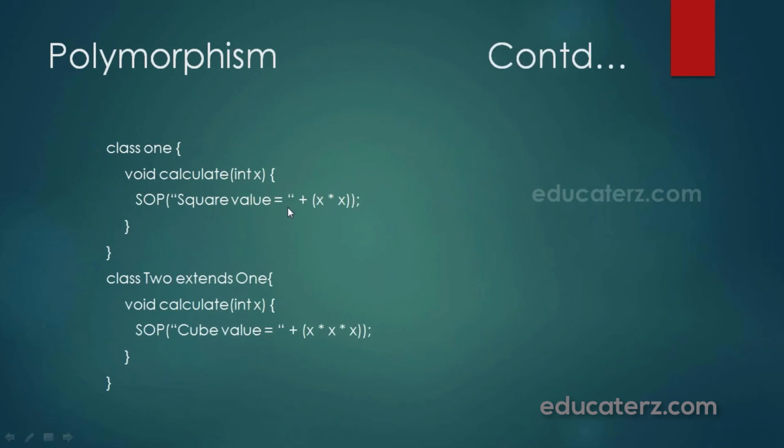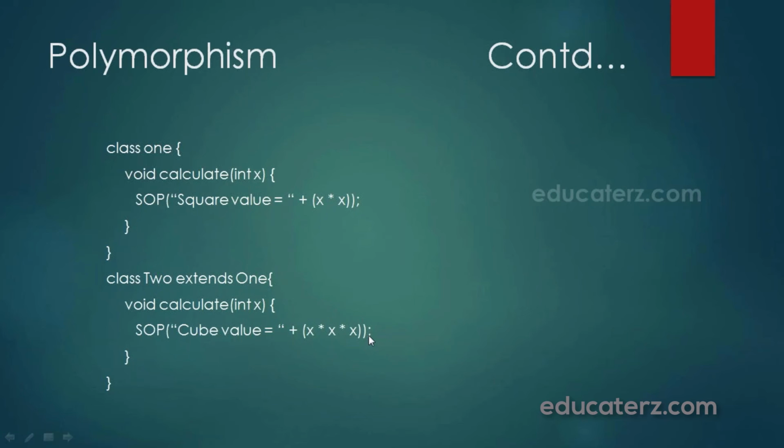So let us take an example of it. We have a class 1, which is a superclass, and a subclass called 2. It is called a subclass because it is extending the superclass called 1. Class 1 has a calculate method which is calculating the square value, and class 2 has the same calculate method, which is calculating the cube value.